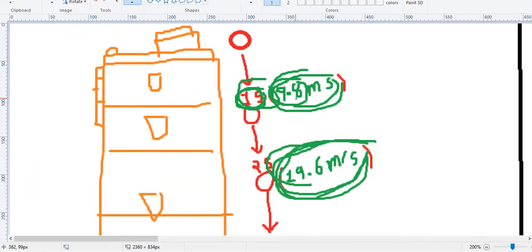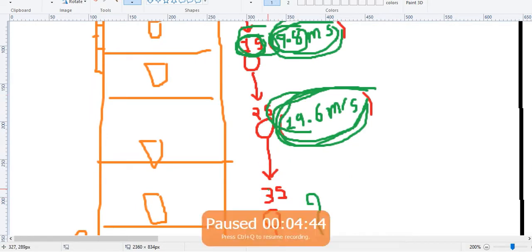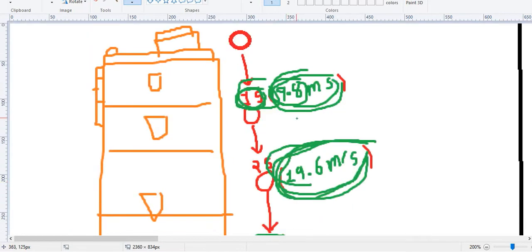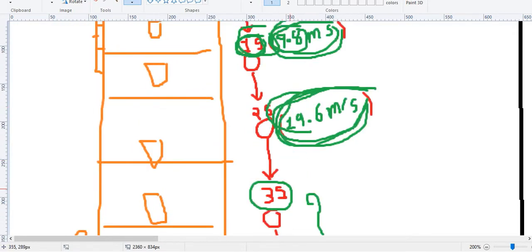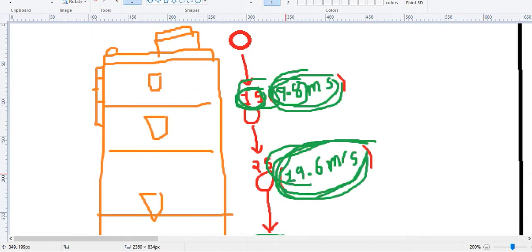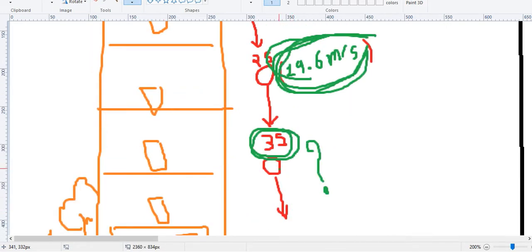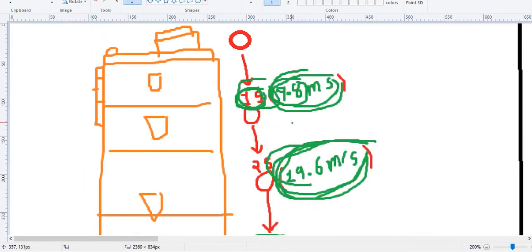But what if we want to calculate the speed in the third second? It is 9.8 times 3, because when you throw a ball it falls down and gravity affects it, so it gains speed each second.